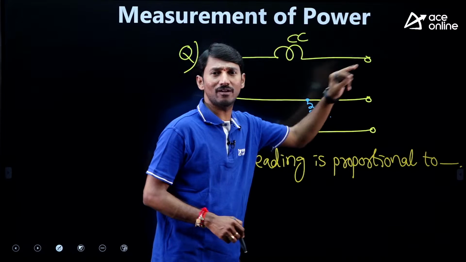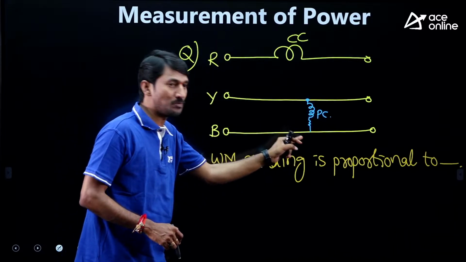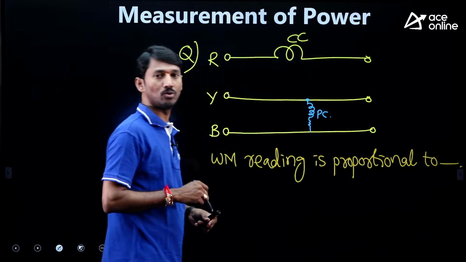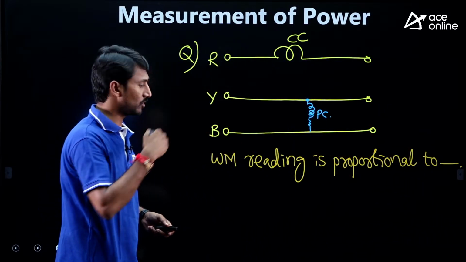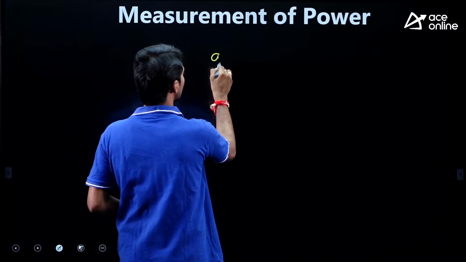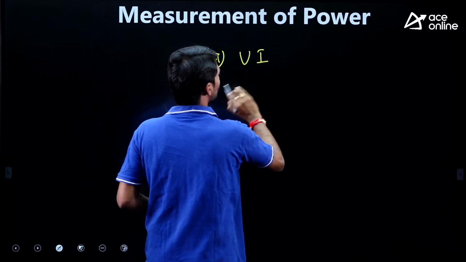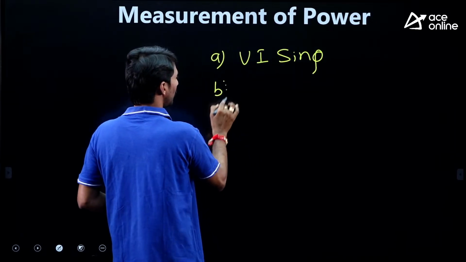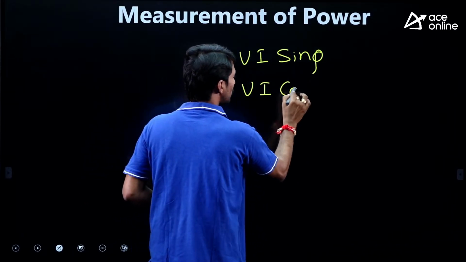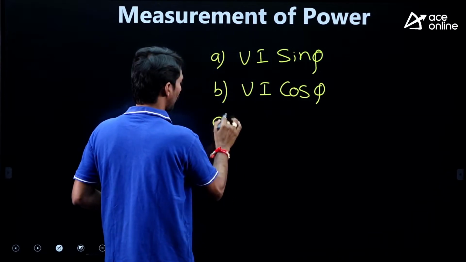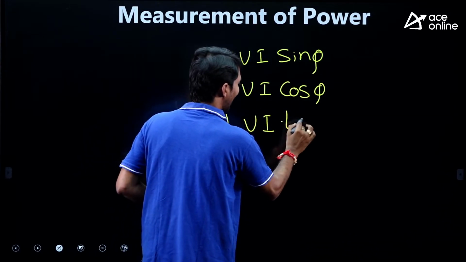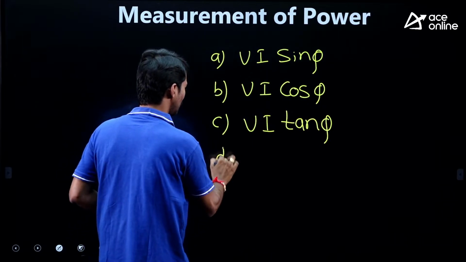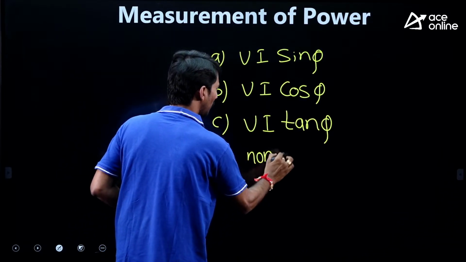Current coil is in R phase. Potential coil is between the other two phases. The wattmeter reading is proportional to dash. The options will be given like this: VI sin phi, VI cos phi, VI tan phi, or something else. I am just giving them normally like this.